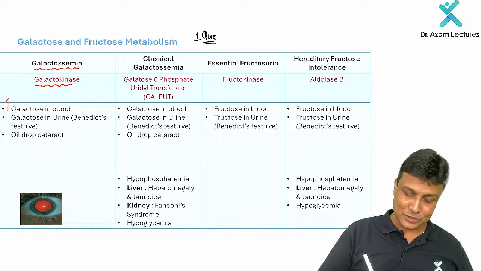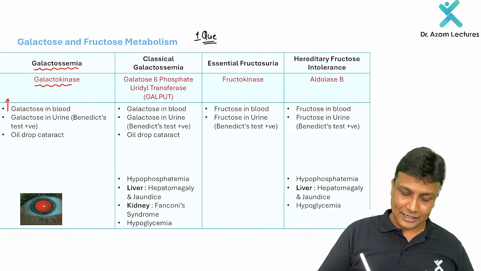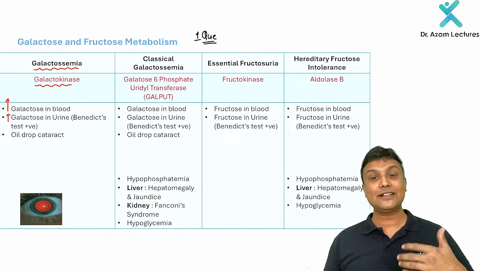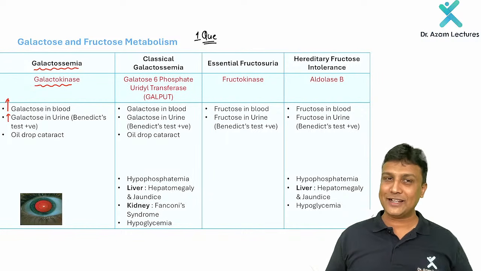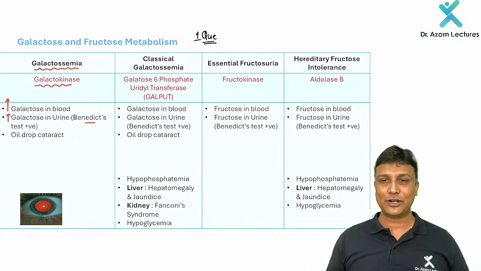The enzyme deficient is galactokinase. When galactokinase will be deficient there, then what is going to happen? Increased level of galactose in the blood. And that galactose will start going in the urine also. Increased level of galactose in the urine. And how are you going to test that? Benedict test will be positive for this one here.